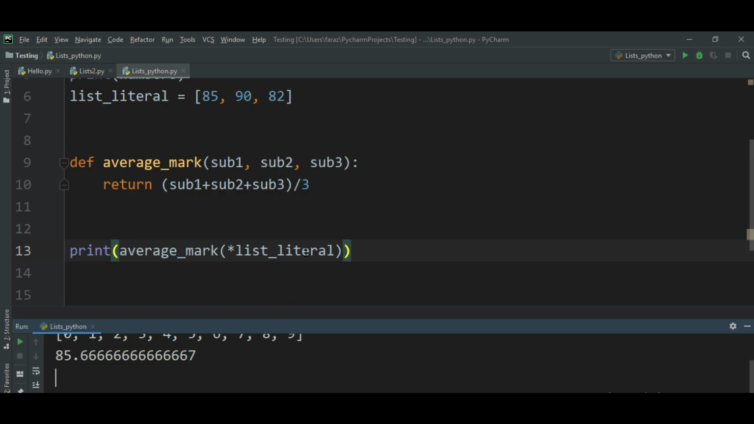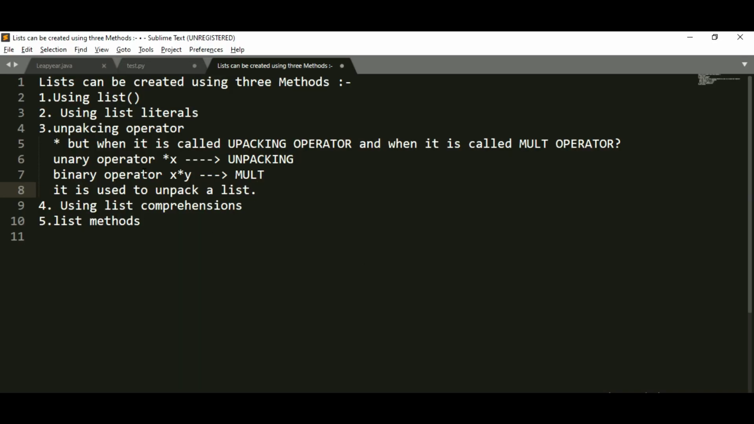That is how you pass a list to a function using the unpacking operator. That is where the unpacking operator is useful, and it is not compulsory that you write only a single line. You can write so many lines of code. We will see that in our upcoming functions videos. Okay, so we are done with the third point as well.